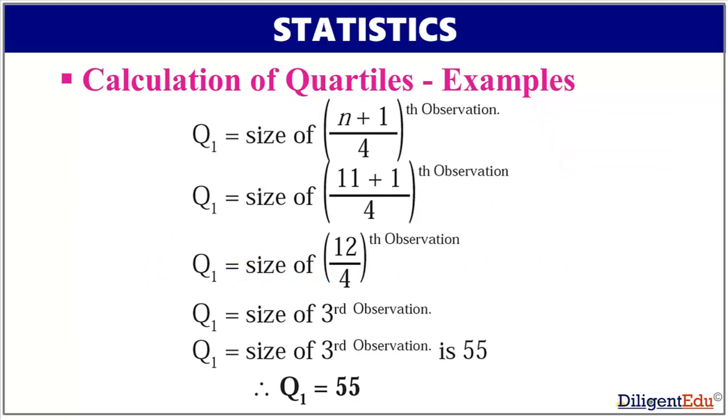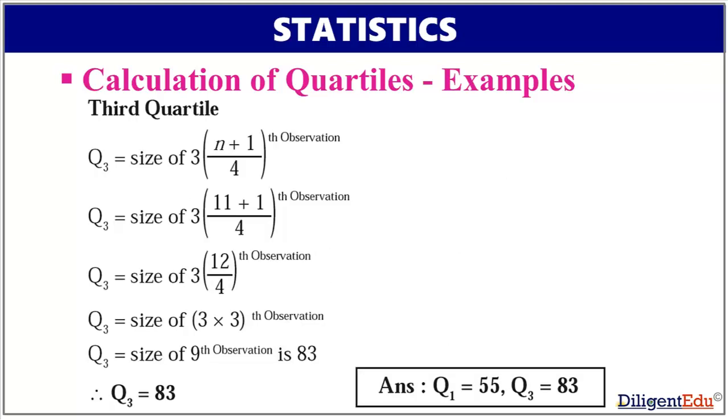To calculate Q1, we will apply the formula discussed previously. For Q1, i is equal to 1. So we will apply (n plus 1) divided by 4. n here is equal to 11. So Q1 is equal to (11 plus 1) by 4. This gives us the third observation. And in the data series, the third observation is 55. So Q1 is equal to 55.